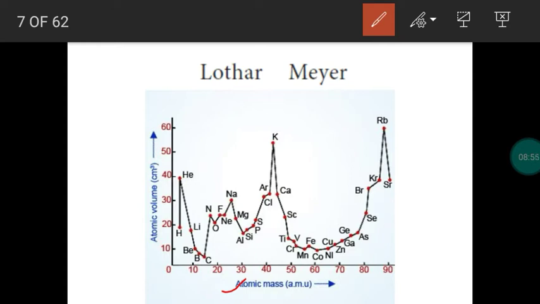So he drew a graph between the atomic volume and atomic mass of elements. Atomic volume is taken on the y-axis, atomic mass is taken on the x-axis. From this graph he said that atomic mass is the fundamental property for the classification of elements. When atomic mass changes, property will change. So this is the conclusion of Lothar Meyer.